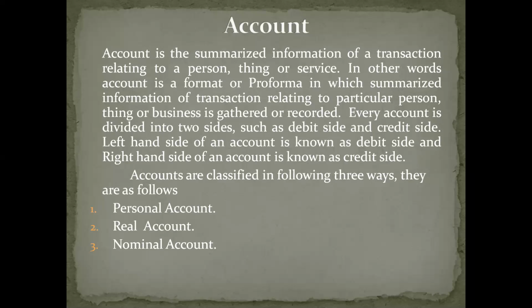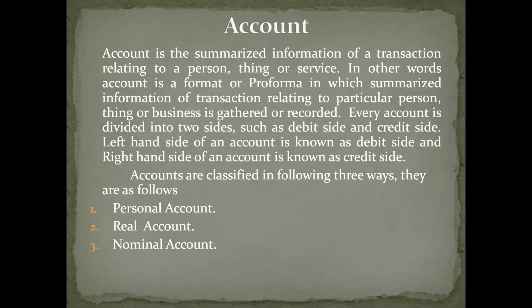Second one is real account. It is an account which deals with properties or assets owned by the business. Every business will have three types of assets: one is tangible asset, another is intangible asset, and third is fictitious asset. The account that deals with properties or assets of the business is called real account. It deals with totally three types of assets: tangible, intangible, and fictitious.